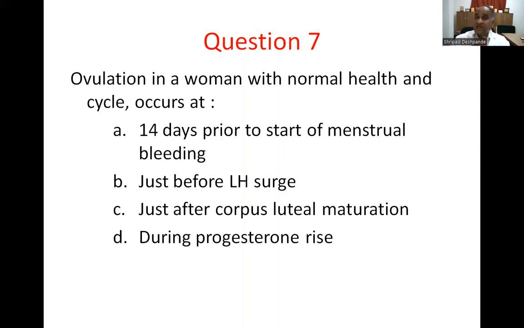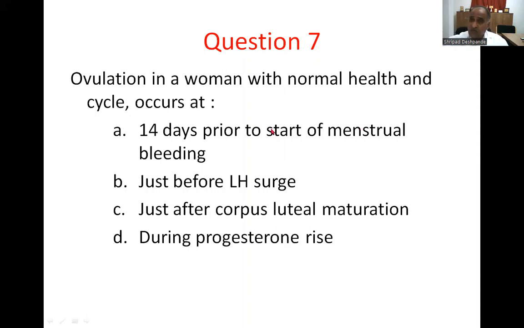If not, the corpus luteum regresses, degenerates, and disintegrates. This has a particular time, and then the withdrawal bleeding takes place. So the entire thing is 14 days. The answer to this question is 14 days prior to the start of menstrual bleeding.